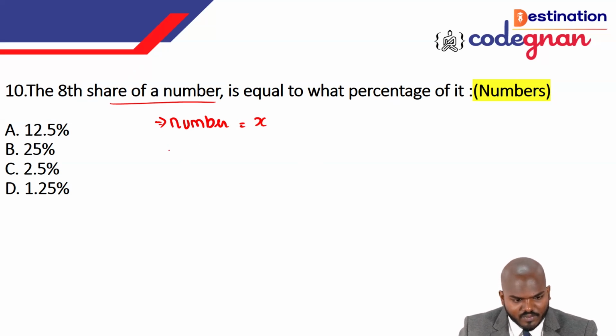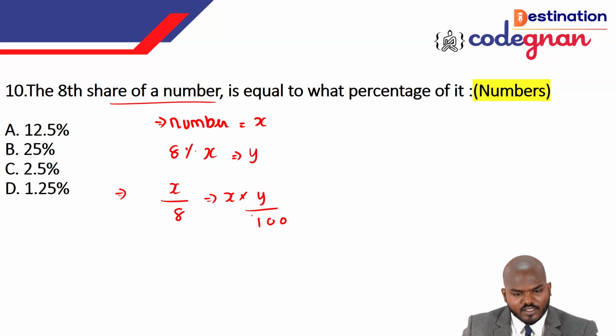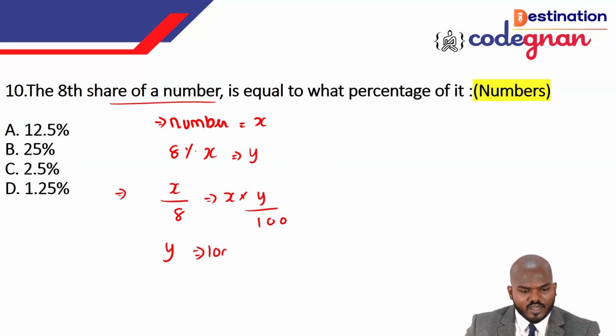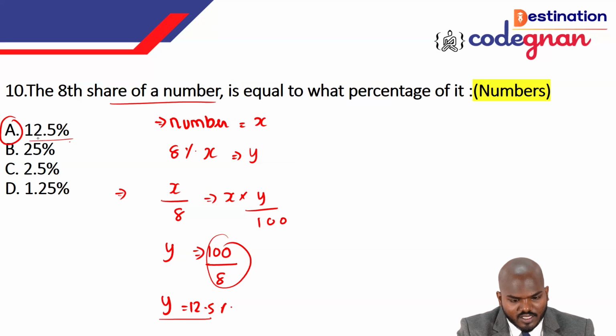Some percentage they have given. The eighth share of the number is equal to what we can call Y. So I can call it X by 8. They are giving that X by 8 is equal to X times Y by 100. If I solve this, X and X get cancelled, so Y is equal to 100 by 8. If you solve this, you will get the answer 12.5%. So this is how you sort out the answer for this one. I hope you are clear with this question, guys. I think it's a very easy question.